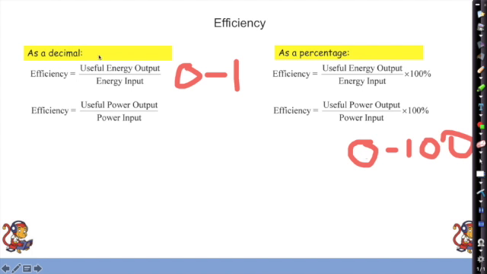And then as a percentage, you're going to have a number between 0 to 100%. Okay, now we can talk about efficiency either in terms of energy, so useful energy out of a TV over the total energy you put into a TV gives you the efficiency, or we can think of it as power. So the useful power out of my Hoover divided by the total power I put into my Hoover. Very interesting.